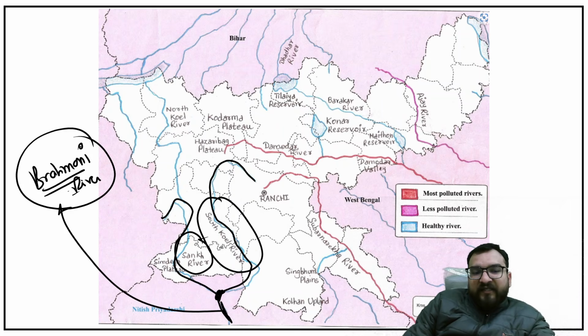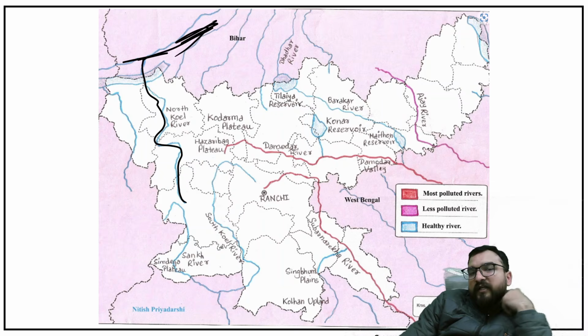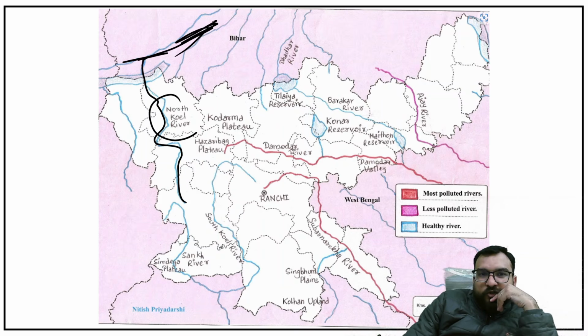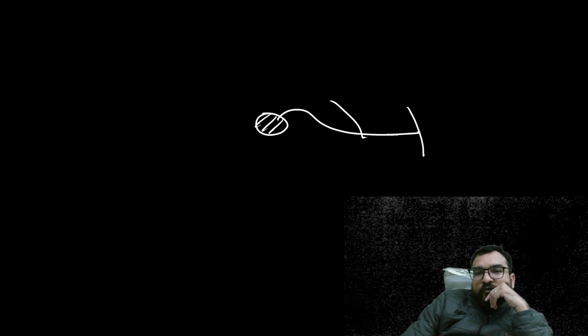If you look at the northern part or northeastern part, from here North Koel river is emerging and joining your Son river, guys, which I have told you in the Ganga river system as well. So North Koel river is emerging like this. Now you notice one thing from here, that if this is Jharkhand, then one is Damodar Barakar merging with Hooghly.